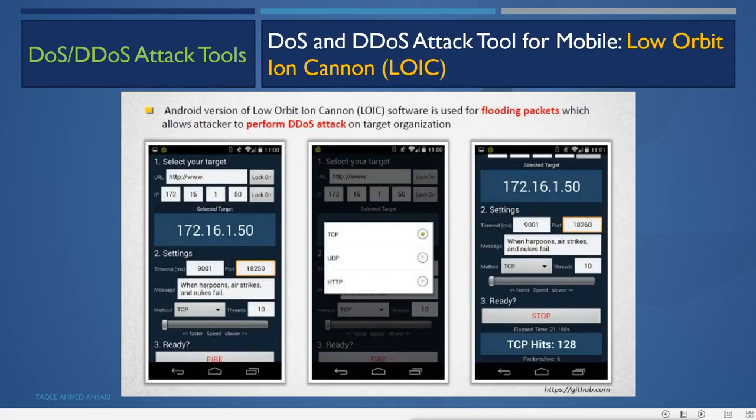Then we have the Low Orbit Ion Cannon also. For the desktop we have the High Orbit Ion Cannon, and for mobile devices we have the Low Orbit Ion Cannon. This is the Android version of the Low Orbit Ion Cannon software, and it is used for flooding packets, which allows an attacker to perform a DDoS attack on the target organization.